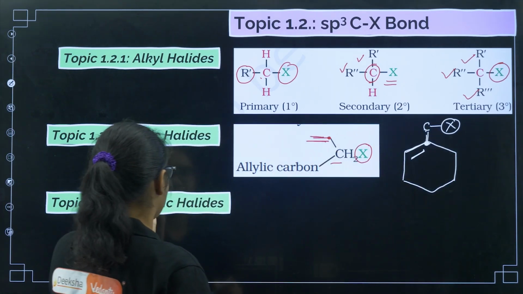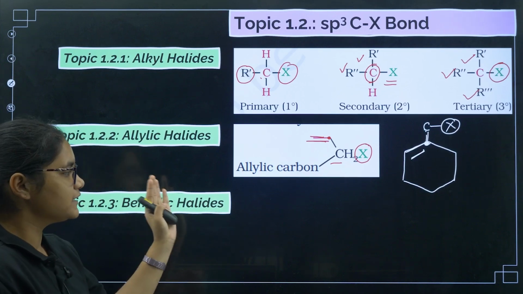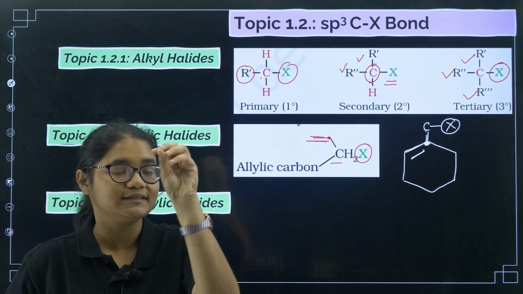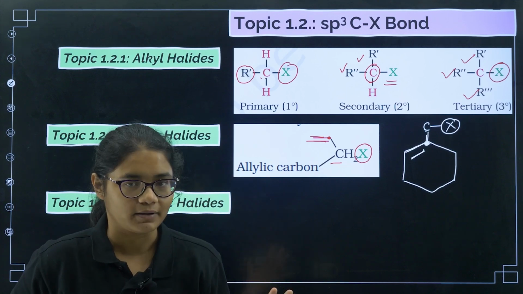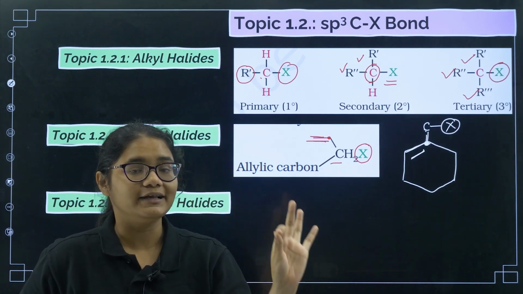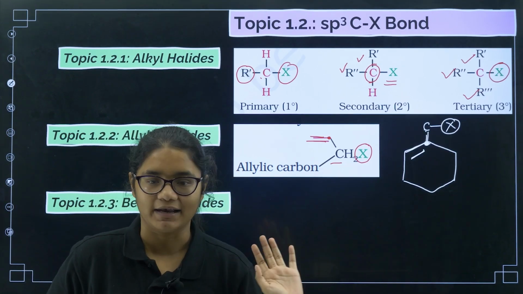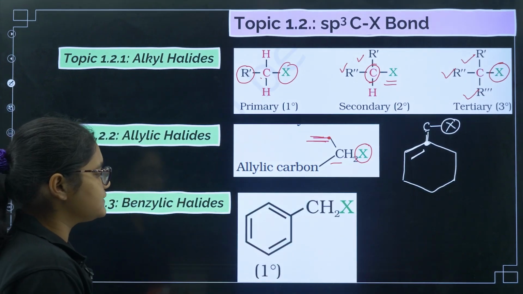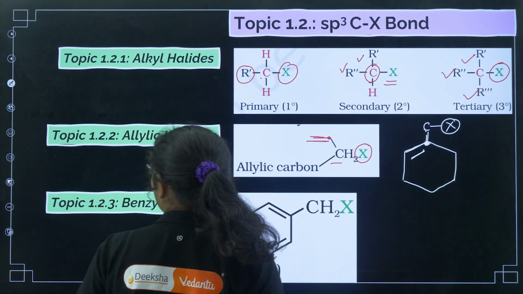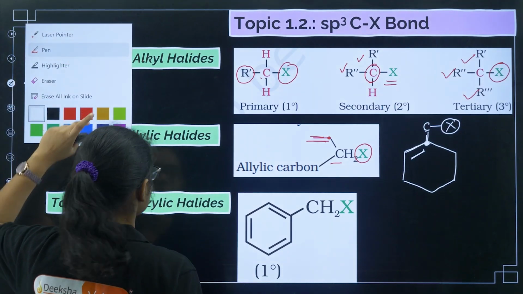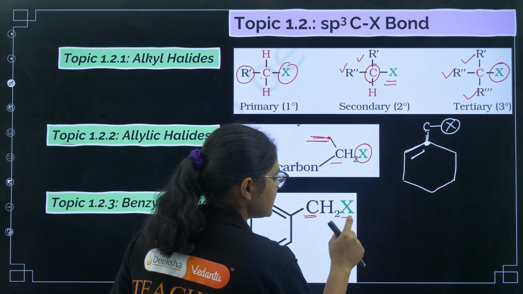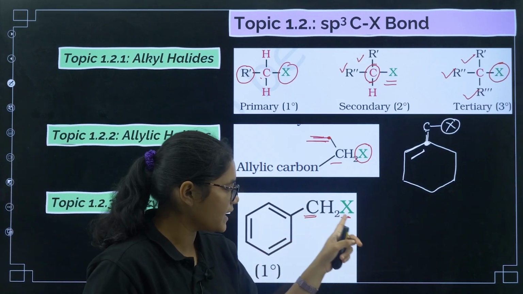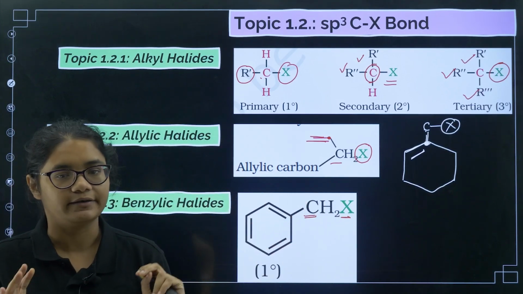Then we call it allylic halides, or allylic haloalkanes. Now benzylic is that the carbon which contains the halogen should be attached to the benzene ring.